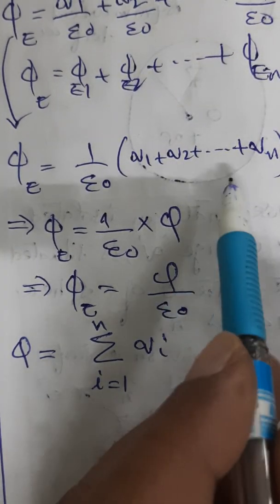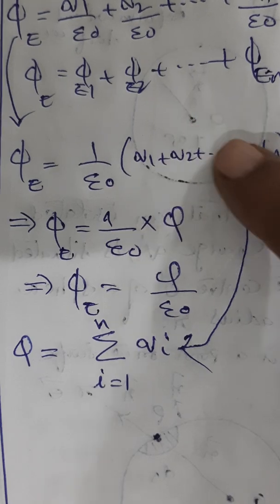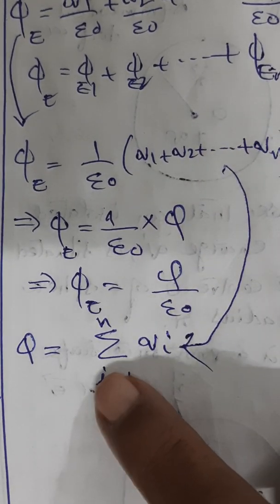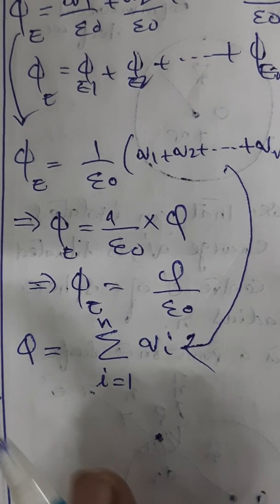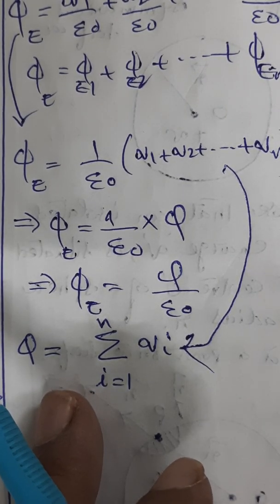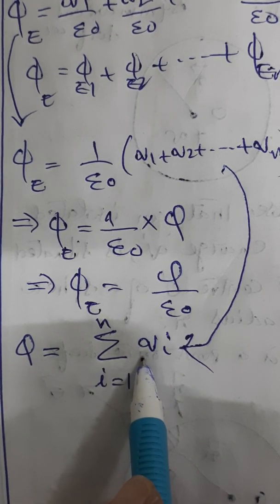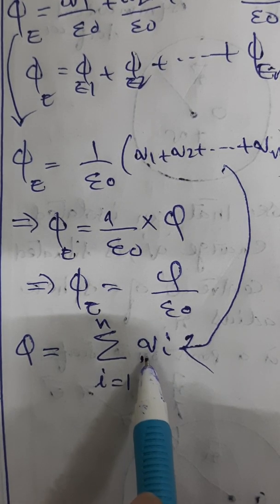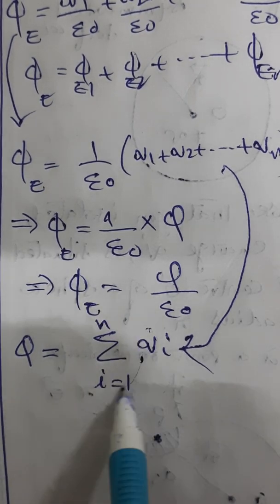So the same statement, q1 plus q2 plus etc., I wrote it like this. In this angle also we can see, that means algebraic sum of all the charges inside the closed surface.